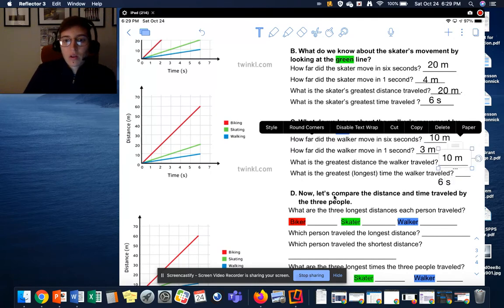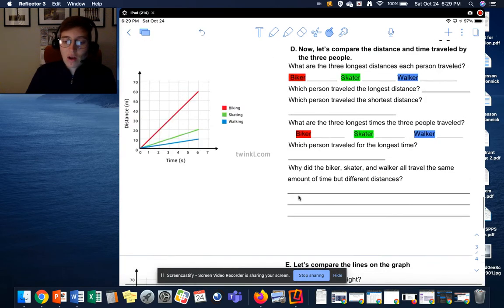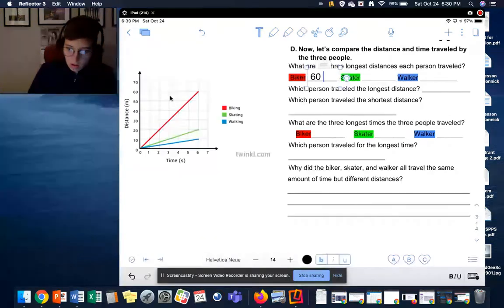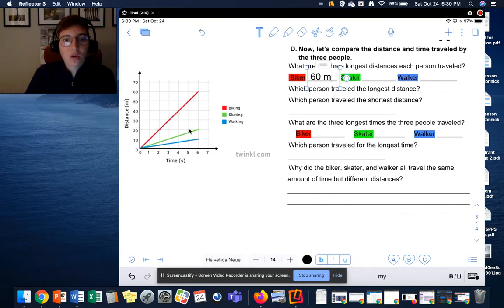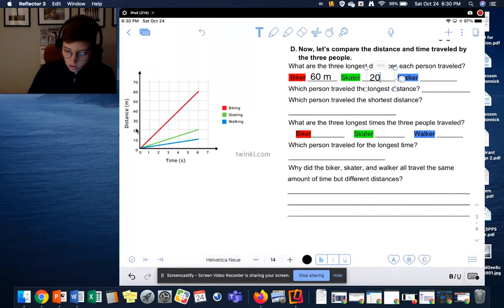Okay. Now, let's compare the distance and time traveled by the 3 people. What are the longest distances each person traveled? The biker's longest distance was 60 meters. The skater's longest distance was 20 meters. And the walker's longest distance was 10 meters.